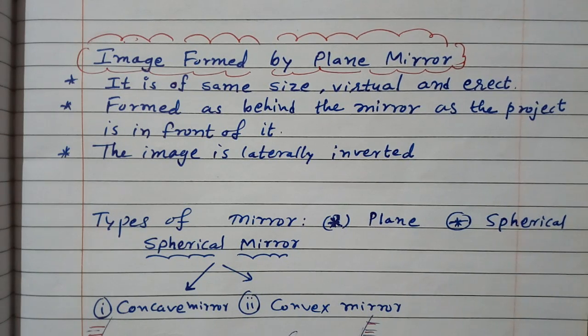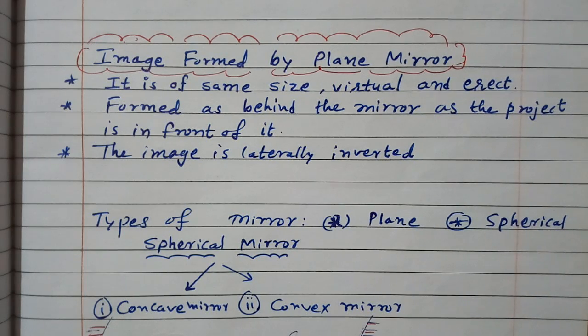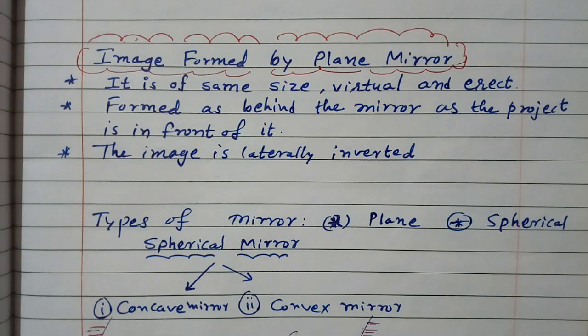All of us always stand in front of a mirror, a plane mirror, and we have noticed, right? But now, some scientific points. When we stand in front of a mirror, what have we noticed?